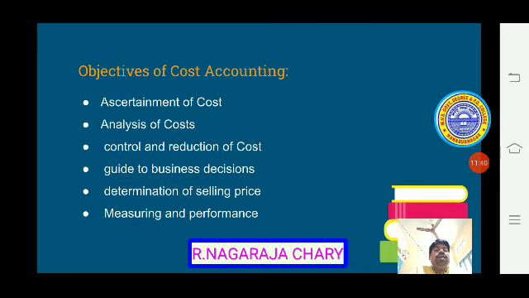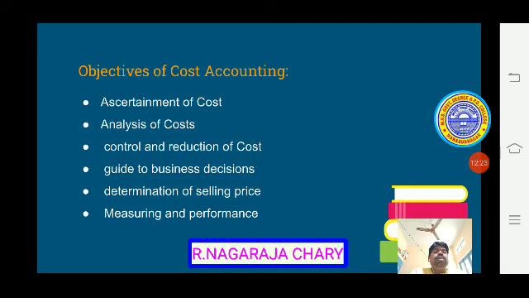Next one, control and reduction of cost. What is to be controlled? Cost is to be controlled and minimized. To minimize it, we first have to know what the cost is, what is the wanted cost and what is the unwanted cost, which is mandatory and which is non-mandatory. Then we can reduce the unwanted cost. That is the main objective here. By using various tools and techniques, we can reduce the cost.